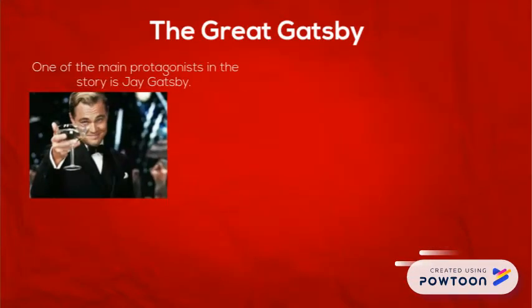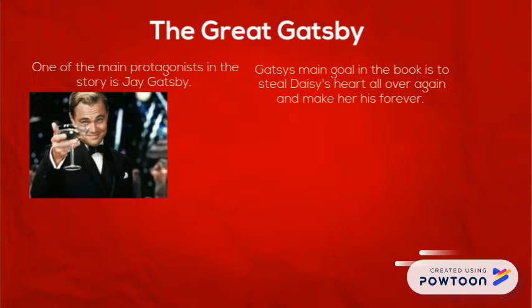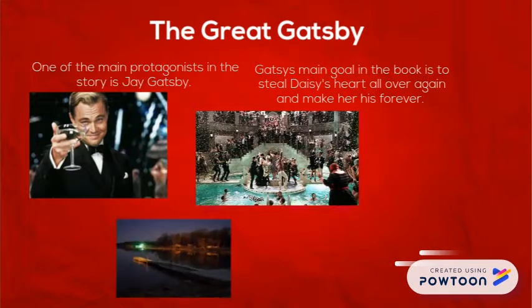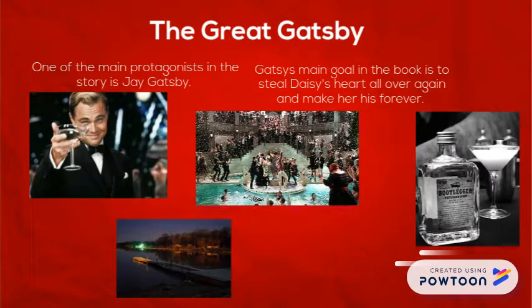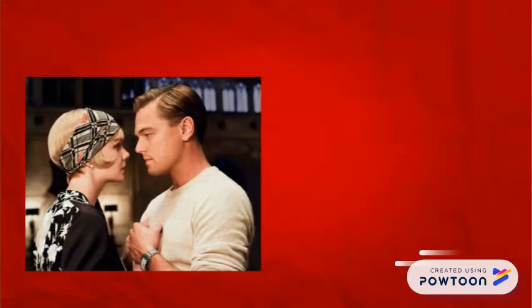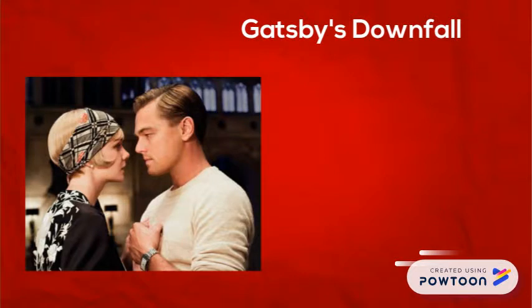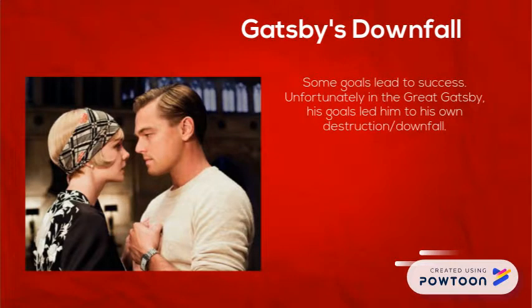One of the main protagonists in the story is Jay Gatsby. Gatsby's main goal in the book is to steal Daisy's heart all over again and make her his forever. In order to accomplish his goals, Gatsby throws big parties to attract Daisy, buys a mansion across from Daisy's house, and becomes a part of bootlegging. Gatsby's downfall. Some goals lead to success. Unfortunately, in The Great Gatsby, his goals led him to his own destruction and his downfall.